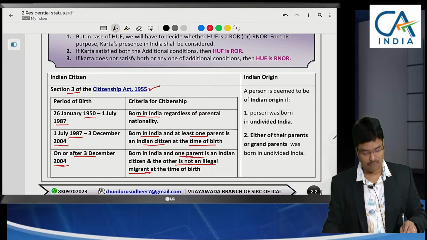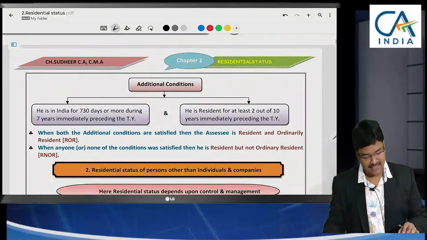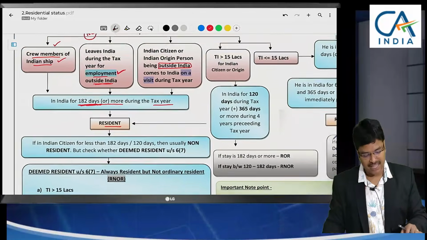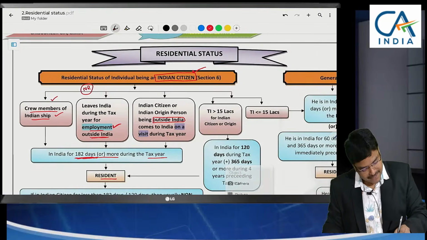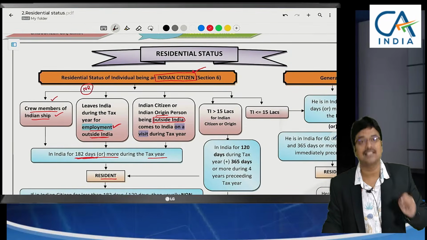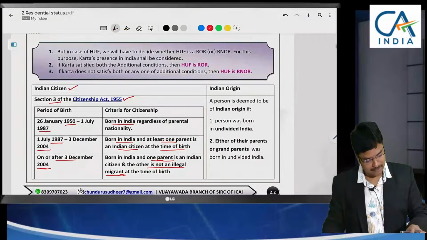Okay. So here what we have decided is Indian citizen. So a person will be called an Indian citizen usually if he takes birth in India. Now coming to the next thing, person of Indian origin, this section is also applicable. So what do you mean by the term person of Indian origin?